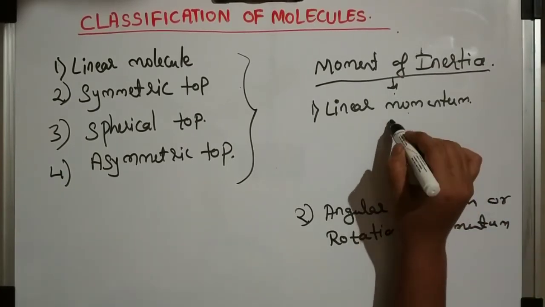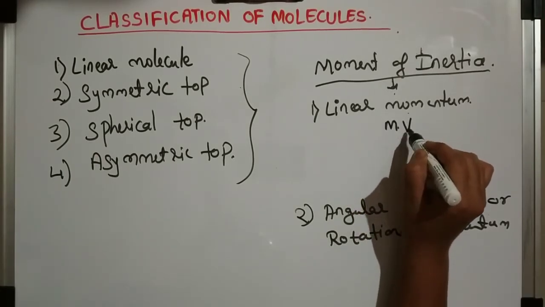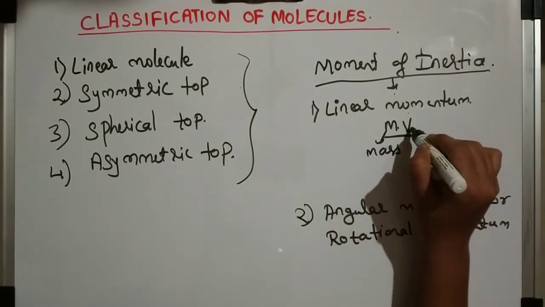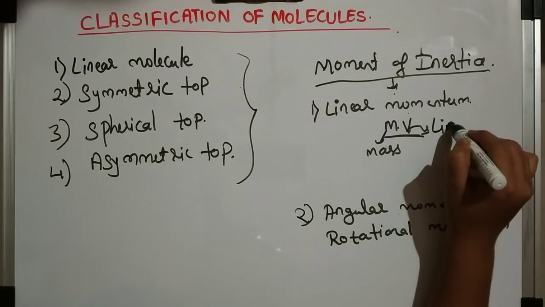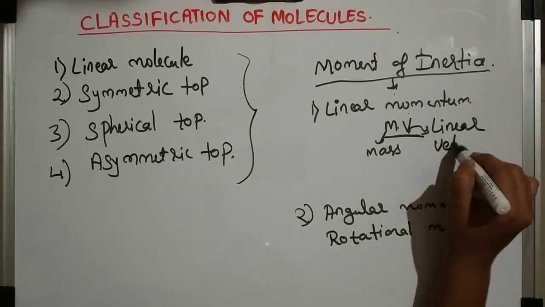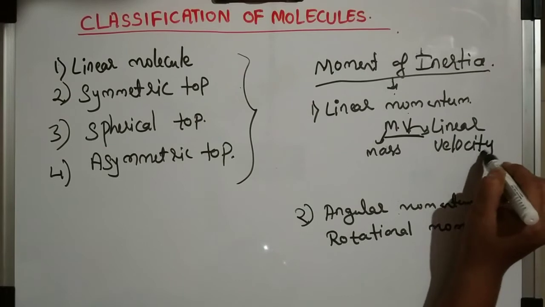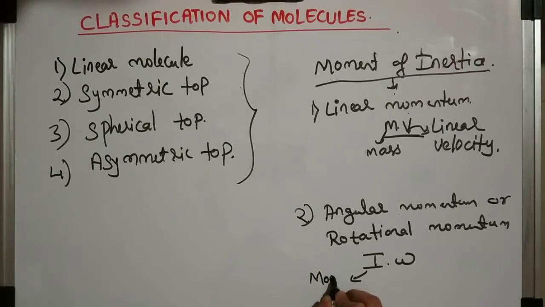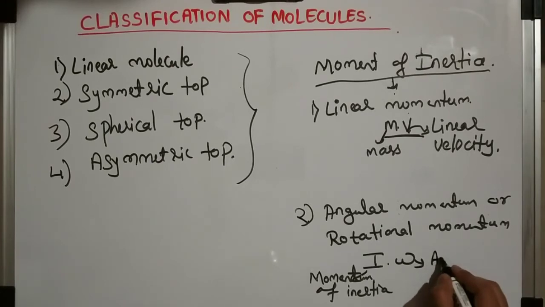Linear momentum can be represented as m into v, where m stands for mass and v stands for linear velocity. Angular momentum or rotational momentum can be represented as I into omega, where I is the moment of inertia and omega is angular velocity.